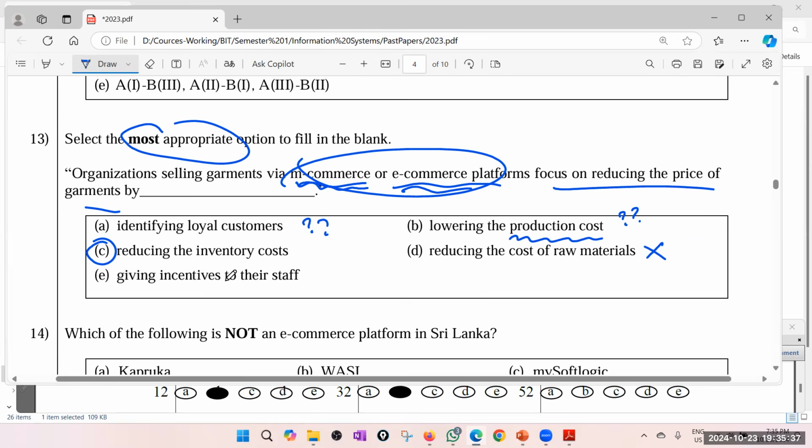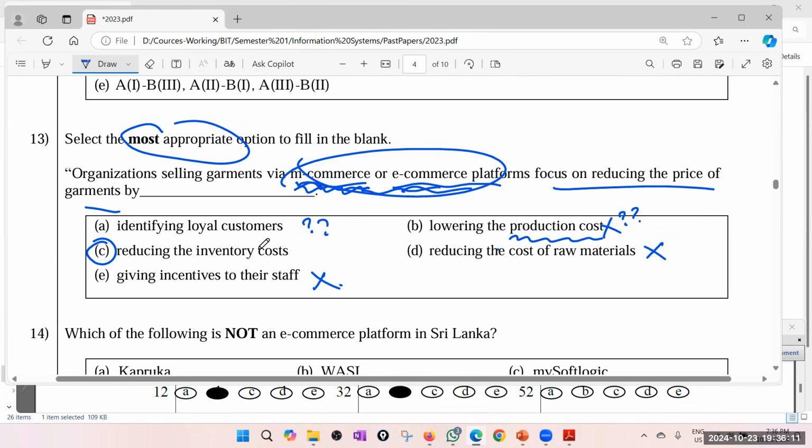Giving incentives to their staff, that has nothing to do with this. So that is not related. Okay. So it looks like what the examiner means, because the examiner talks about m-commerce also, is probably selling online. So when you sell online, production cost you can't reduce because that is manufacturing. These two are anyway wrong. Identifying loyal customers, yes, you can, but usually for loyal customers, you give additional discounts. Okay.